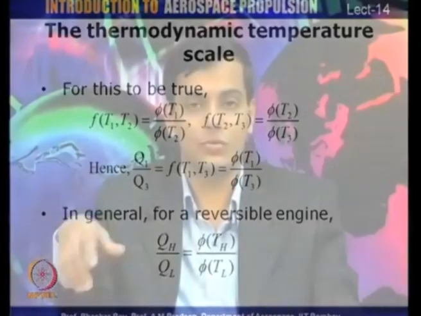This is a property which comes up as a consequence of looking at three different reversible heat engines. In general, you can have n number of such heat engines, you will still end up getting the same, that is, the ratio of the heat transfer from the high temperature source to the heat transfer to the sink, QH by QL, should be a function of the corresponding temperatures.